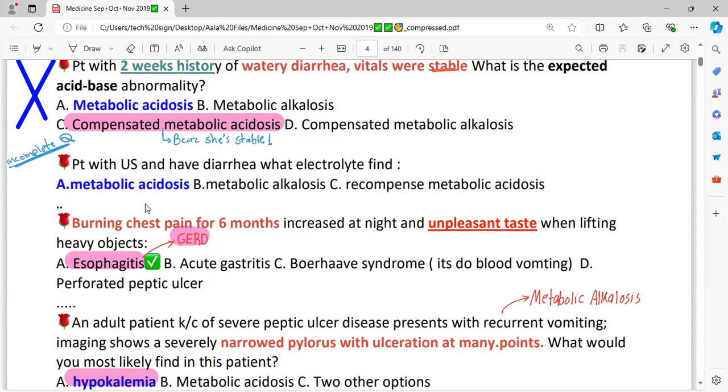Okay, patient is with gastroenteritis and having diarrhea. What electrolyte disturbance or acid-base disturbance would you find? Again, the metabolic acidosis.